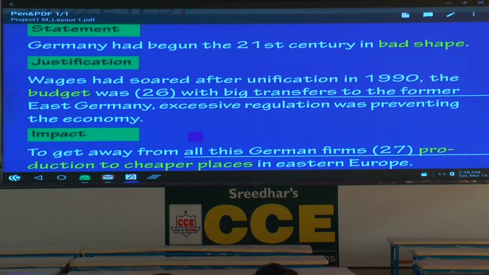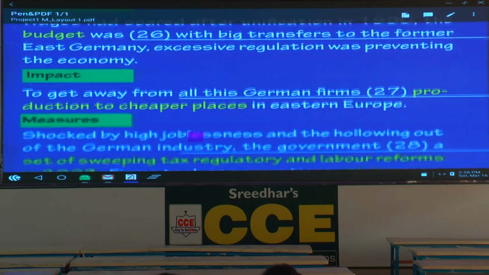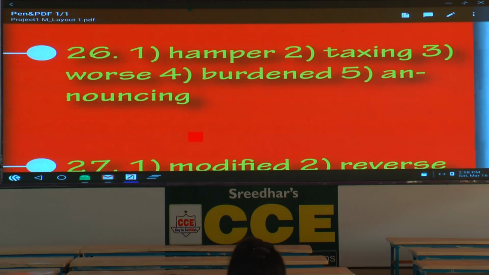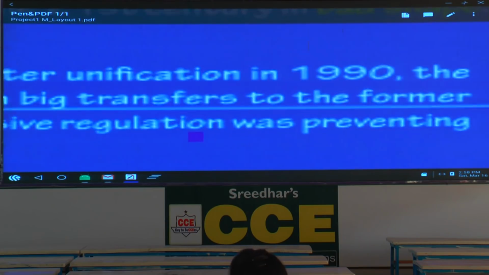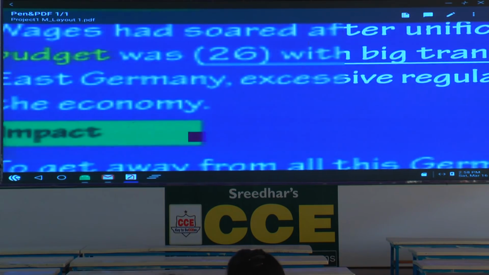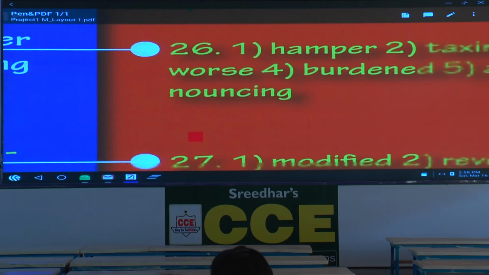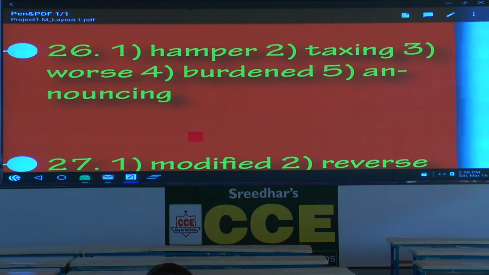Now here, the budget was, what are the options here? The budget was, underline the word with. After that, what do you see? With. The budget was hamper with. Is it right grammatically? Mark it wrong. Here, you have to use which part of speech? Verb. And which tense? The whole context goes into the past. Past.